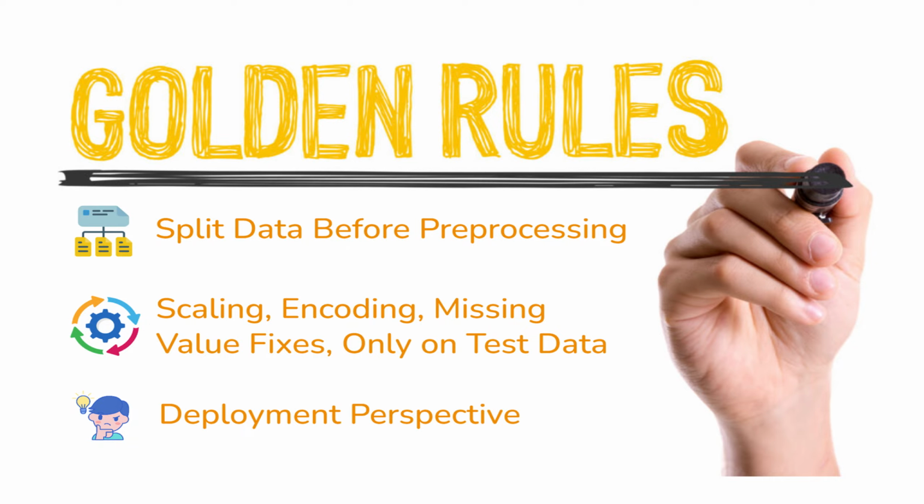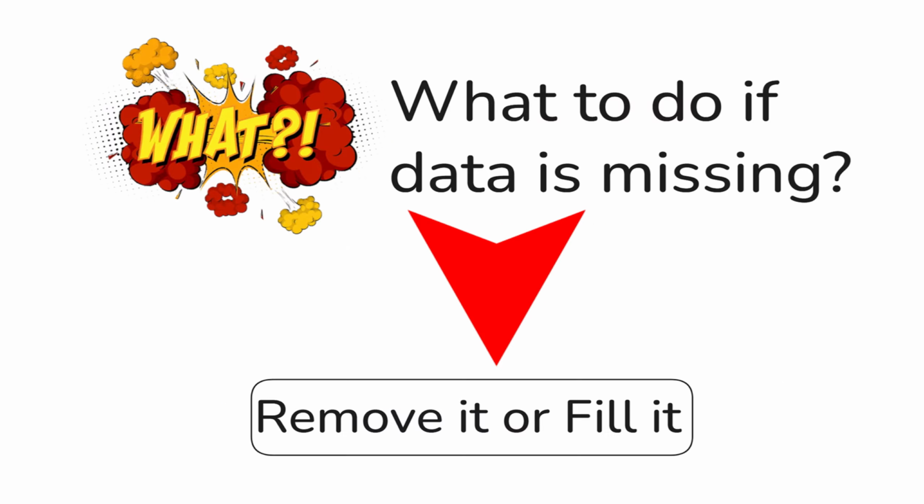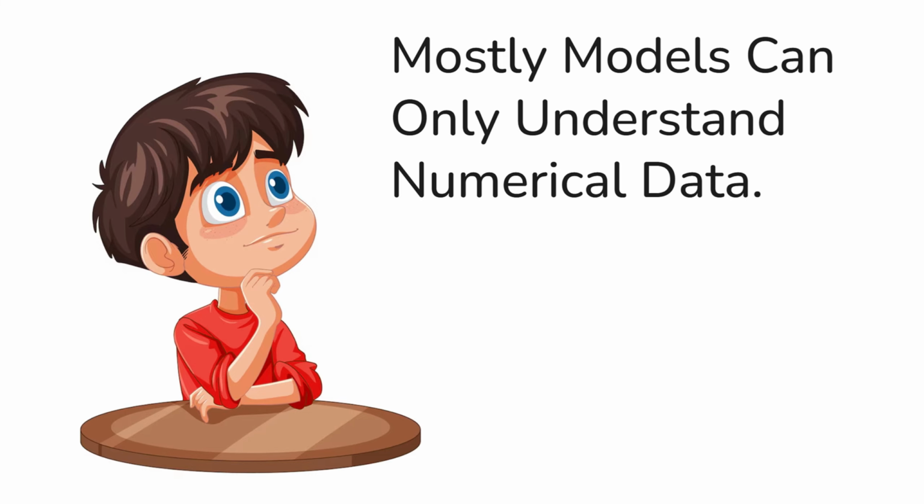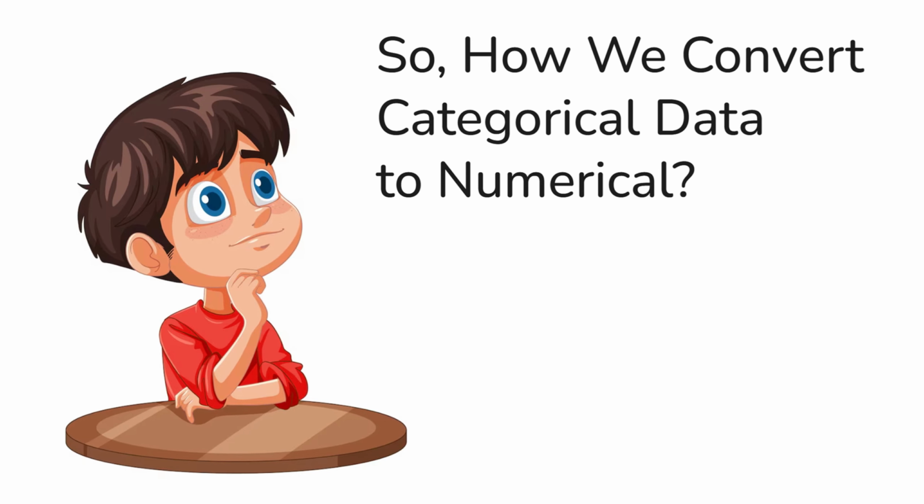So just to summarize this part, missing data is very common. We either remove it or we fill it. But every method comes with assumptions, and we must apply those steps carefully to avoid data leakage. Now, once the missing data is handled, the next challenge is that not all data is in numerical form. So now let us understand how we convert categorical data into a format that a model can understand.